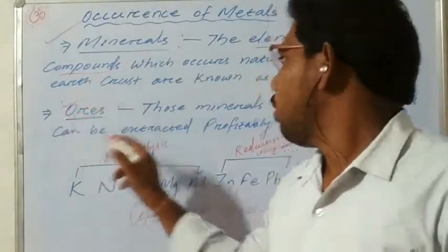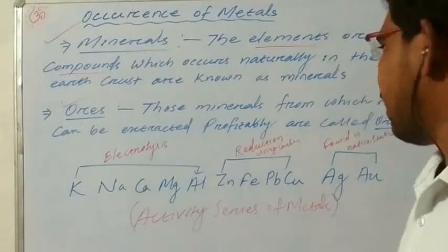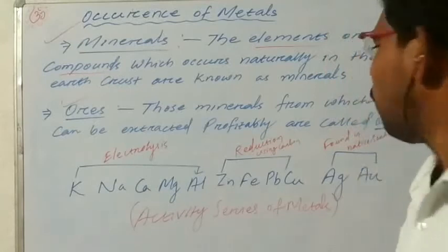What is ore? Those minerals from which metals can be extracted profitably are called ores.